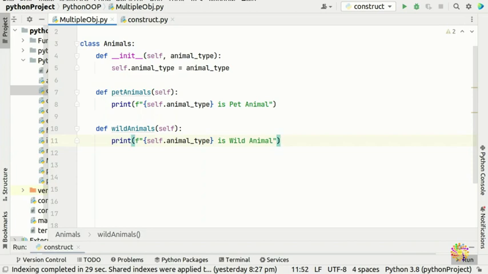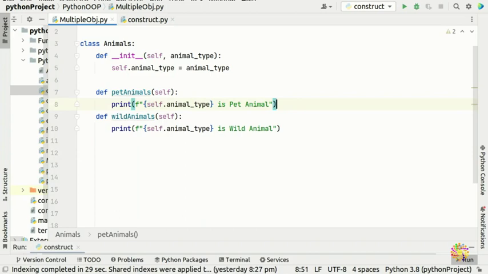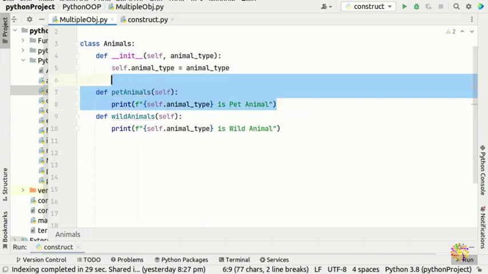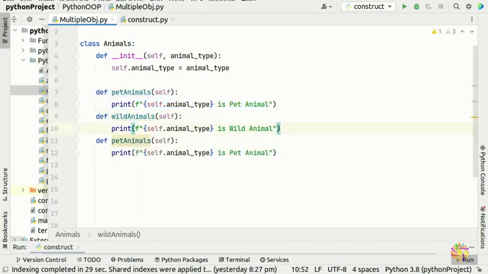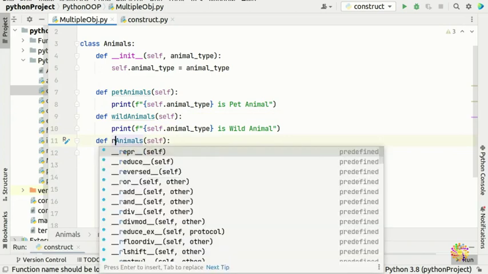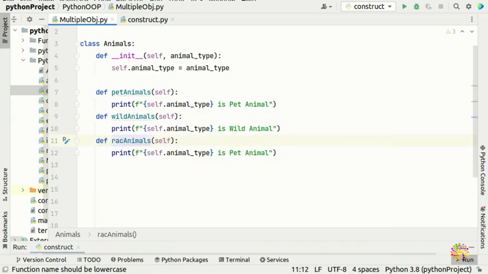And we can create another one as a racing method. I'm going to copy this one and paste it here. So here is going to be racing animal, and here we're going to say it is a racing animal.